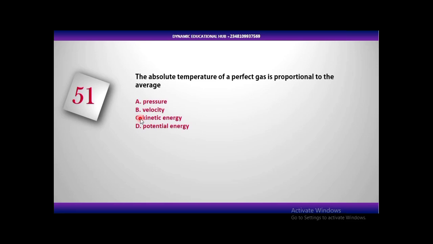Now you can get this from the kinetic theory of matter. One of the postulates of the kinetic theory of matter is that the absolute temperature of a perfect gas is proportional to the average kinetic energy of the particles, or the atoms or molecules of those gases. And let's look at the next question.